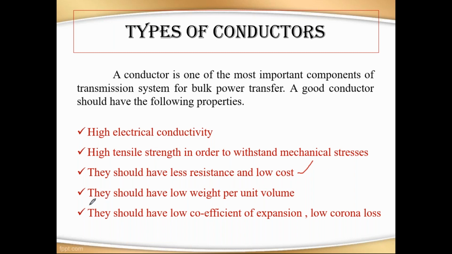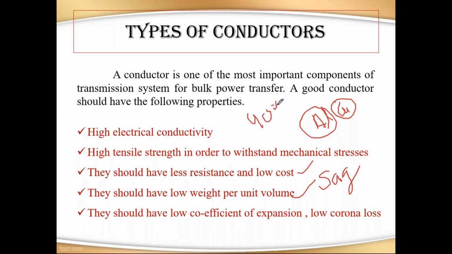Next one is they should have low weight per unit volume. This term is used for the sag condition. If it has more weight, what will happen? The conductor will come down to ground level. So the conductor weight per unit volume should be low. When compared to aluminum and copper per unit volume, aluminum has less weight than copper. That's why in about 90% of transmission lines we use aluminum conductors.